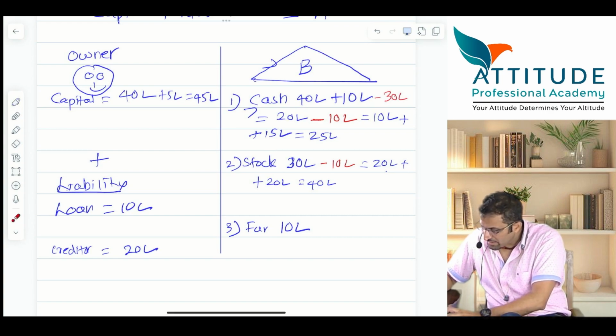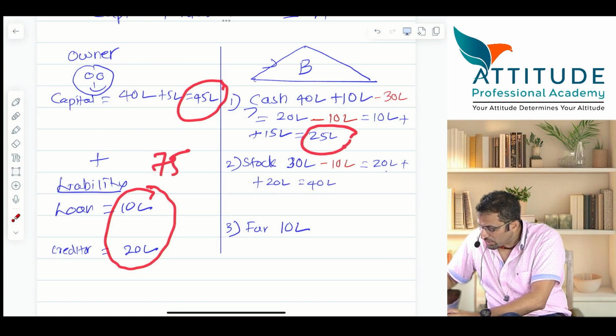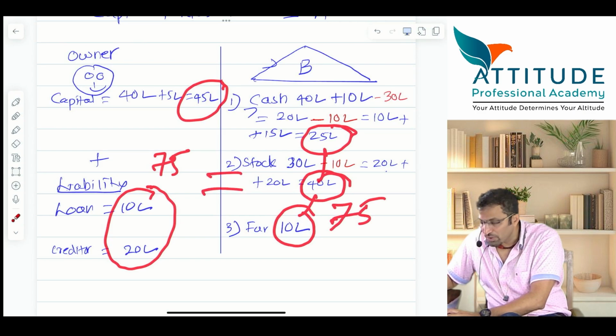Shall we check? Tell me, capital, liability, total liabilities, loan and creditors 30. How much did it come to? 70. Here also, does it come to 75? Let us see: 25 plus 40 plus 10 is 65. 65 plus 10 is how much? 75. So 75 is equal to 75. Equation tallies.